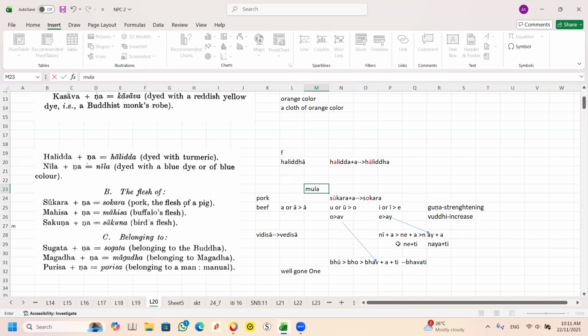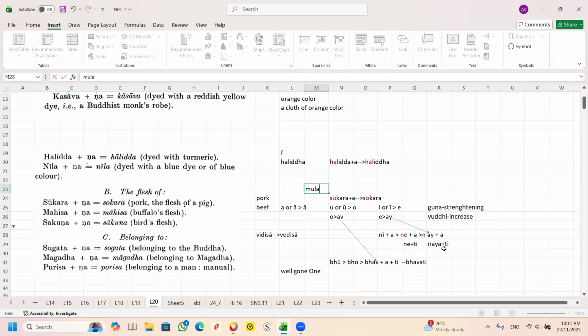The same thing applies to the i. Can you see the root ni? When ni plus a, the i becomes e. Can you see e? The i becomes e. Now, this is the first part, gunated. Then you see the e becomes ay. This is called vuddhi. Vuddhi means further increase.